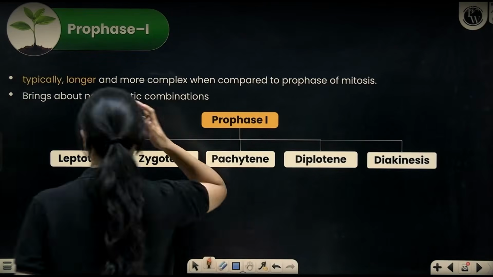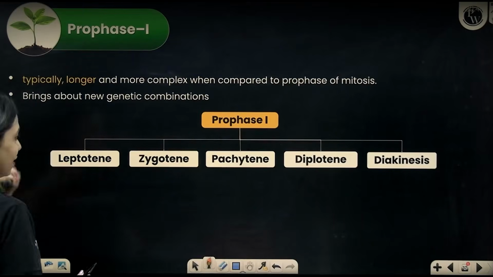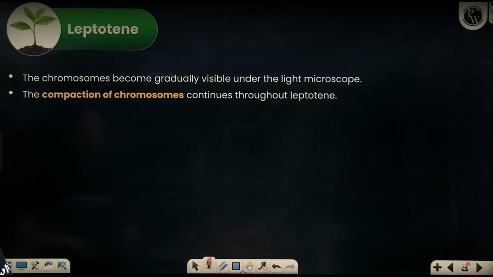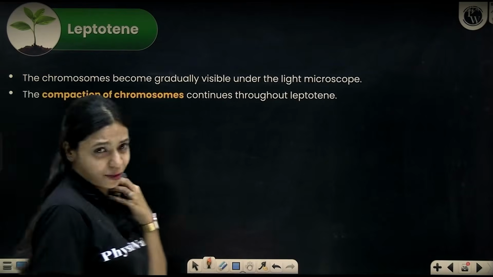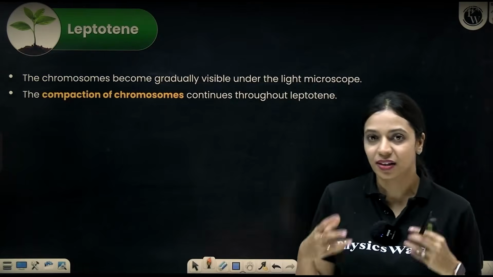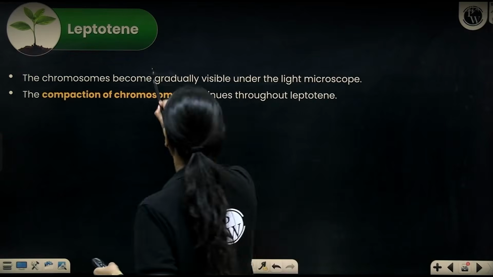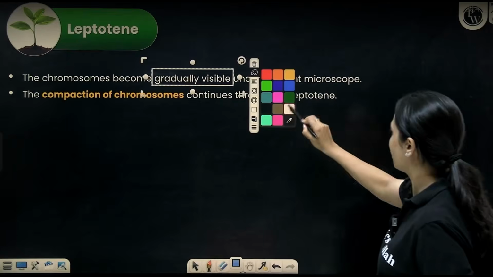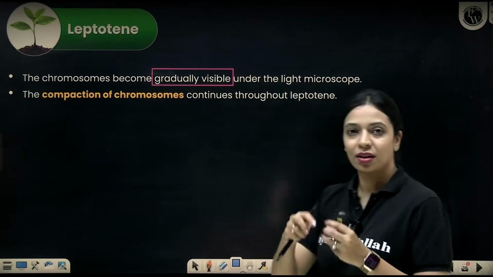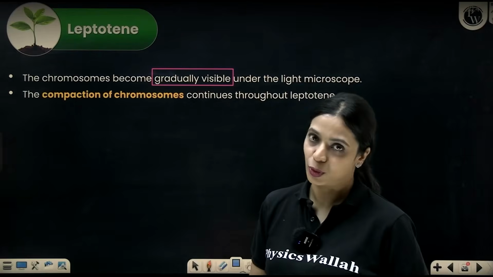We'll learn about what exactly happens in each one of these phases, starting with leptotene. Leptotene is the first phase of prophase I, very similar to what happens in the prophase of mitosis. DNA will start getting a little bit condensed here. So the chromosomes will start becoming gradually visible under the light microscope, and the compaction of chromosomes, becoming more and more condensed and compact, will continue throughout leptotene.